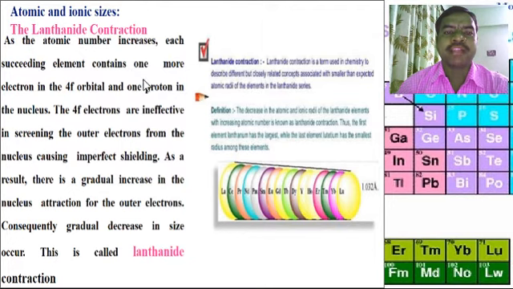Atomic and ionic size: the lanthanide contraction. As the atomic number increases, each succeeding element contains one more electron in the 4f orbital and one more proton in the nucleus. The 4f electrons are ineffective in screening the outer electrons from the nucleus, causing imperfect shielding. As a result, there is a gradual increase in the nuclear attraction for the outer electrons. Consequently, a gradual decrease in size occurs, and this is called the lanthanide contraction.